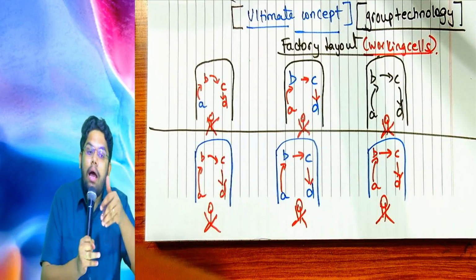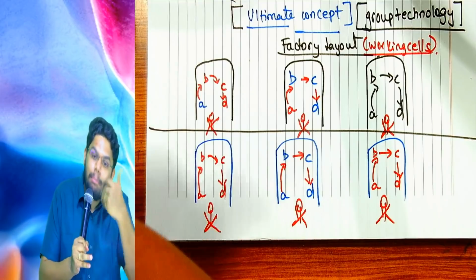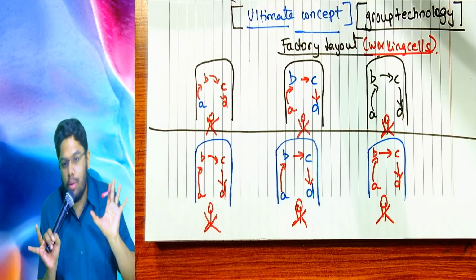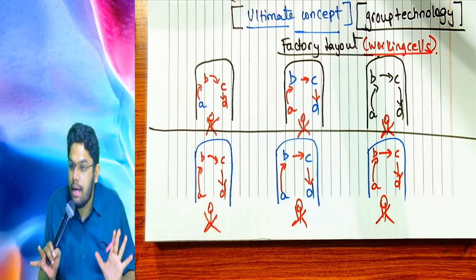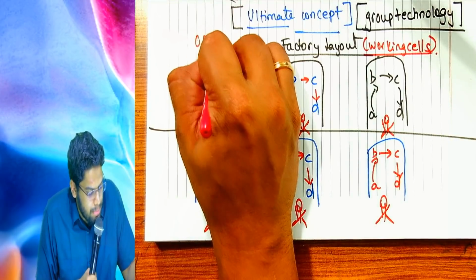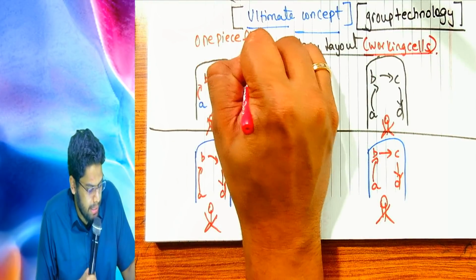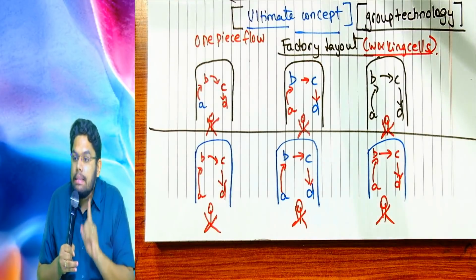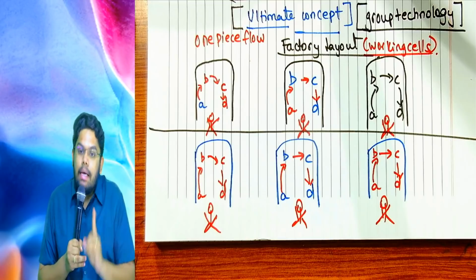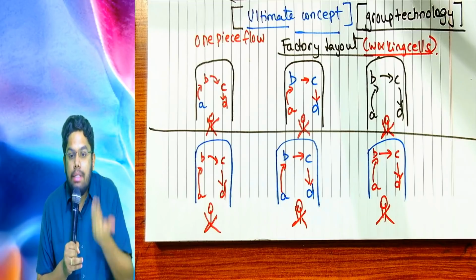So until and unless one product is completed inside the cell, another product will not start. Are you understanding, sir? That is why this is also known as one-piece flow. Repeat, sir. Until and unless one product is fully completed, the next product will not start inside the working cell.